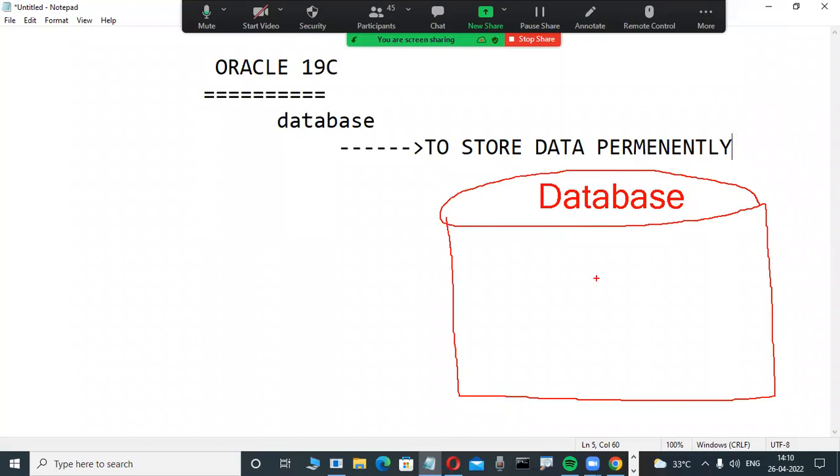But unfortunately, in Oracle, SQL Server, DB2, Sybase, in all these databases, we cannot store a random collection of data. Why? Because these are relational database software. From 1970 onwards, E. F. Codd introduced the relational data model concept. Based on that concept only they are implemented. Those things later, don't worry.